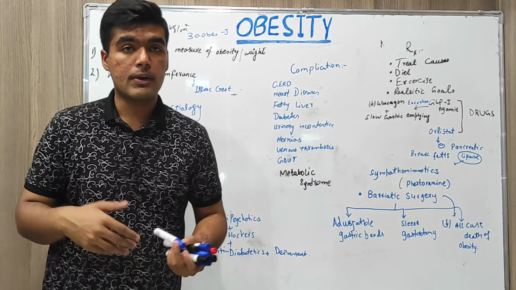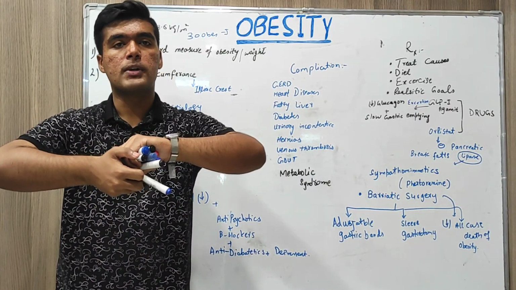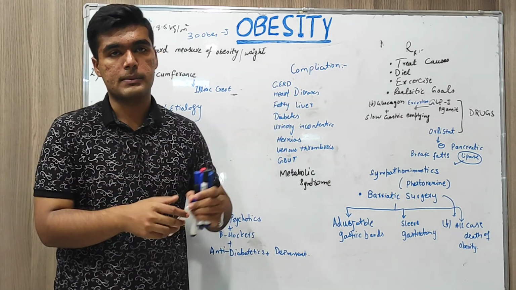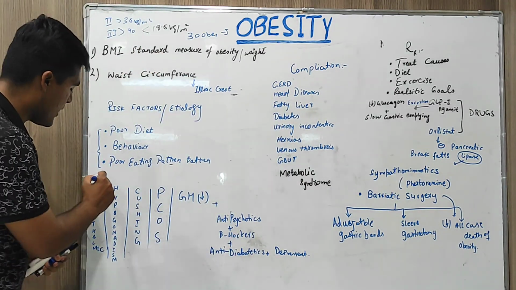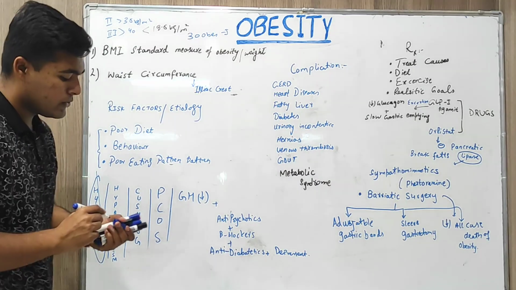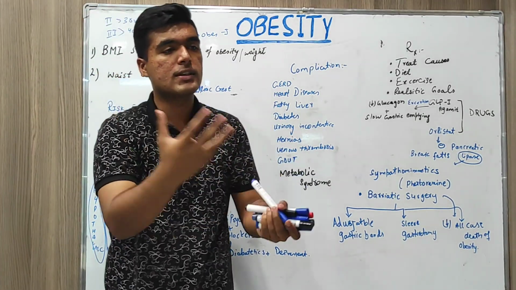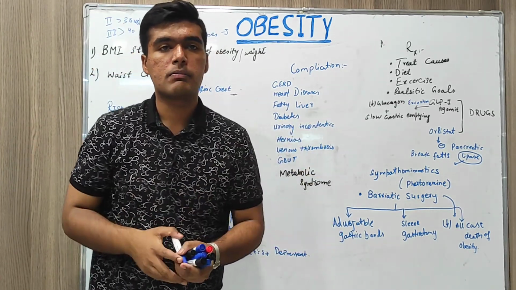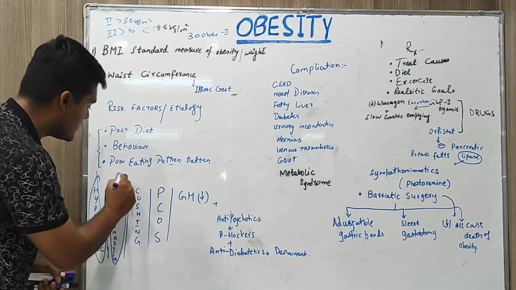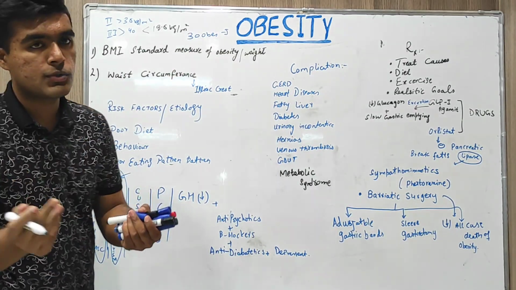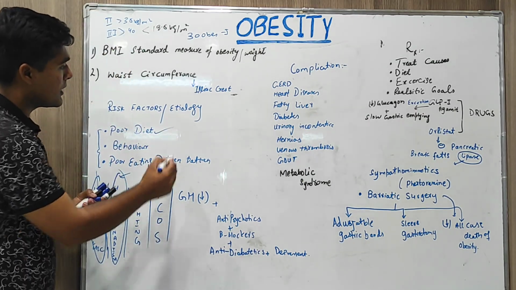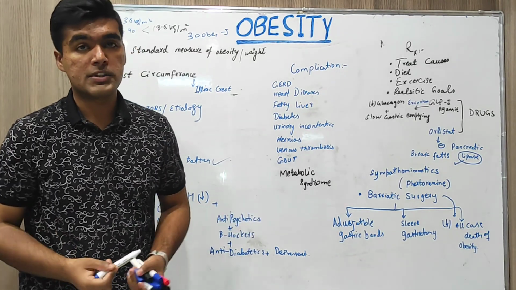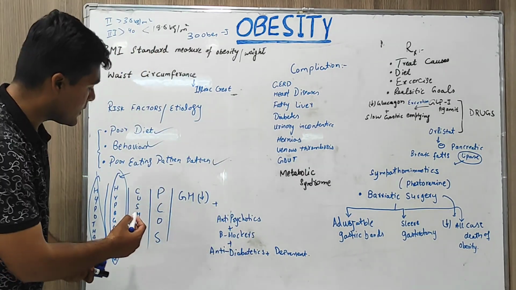So when you talk about different causes, it's a group of factors that will ultimately mount up and form obesity. So there might be some hypothalamic problem, due to which the sleep-wake cycle is disturbed and there are lifestyle changes. Might be a genetic problem. There might be hypogonadism, which is basically relevant to cortisol levels. Might be due to poor diet, poor behavior, eating more junk, and also associated with